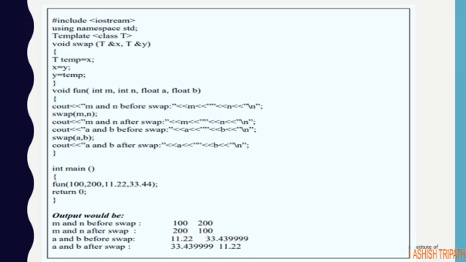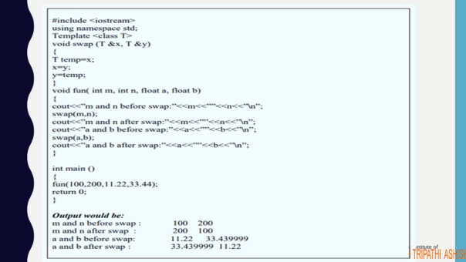Here is an example to showcase the function template. I have mentioned the template word followed by the class keyword and the T, that is the data type. Now there is a function swap in which there are two parameters x and y of type T. We have also taken a type T variable named temp inside that, in which we are just swapping the values of x and y. Now in a function called fun, I am just passing the values of m and n, float a and b, and calling the swap function for the values of integers and floats.